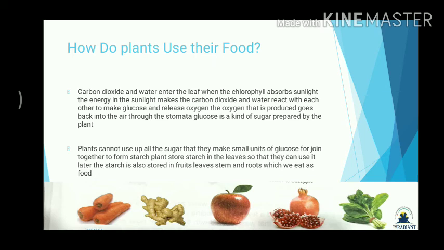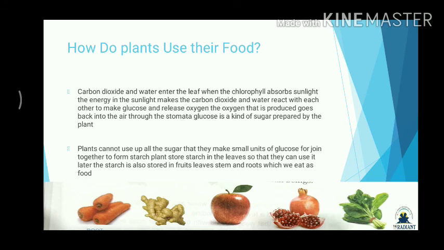Glucose is a kind of sugar prepared by the plant. Next, plants cannot use up all the sugar that they make. Small units of sugar are joined together to form starch. Plants store starch in the leaves so that they can use it later. The starch is also stored in fruits, leaves, stem and roots, which we eat as food.